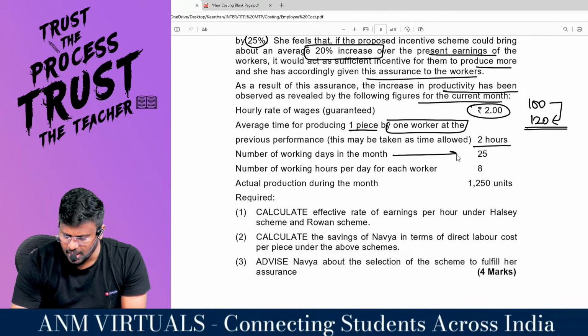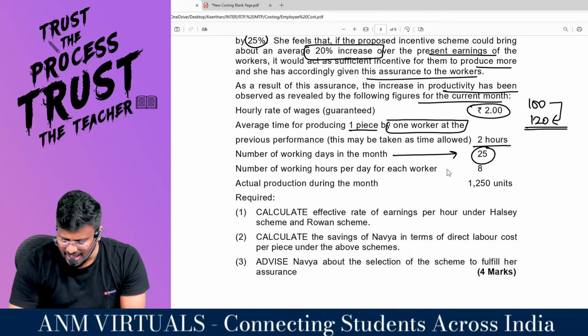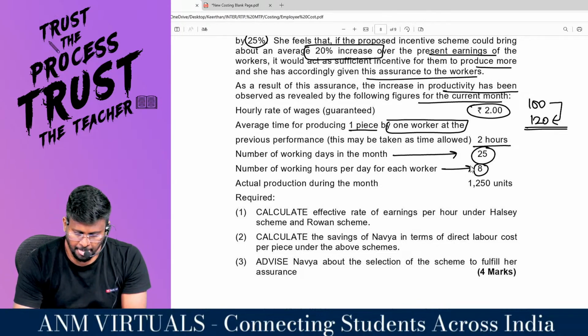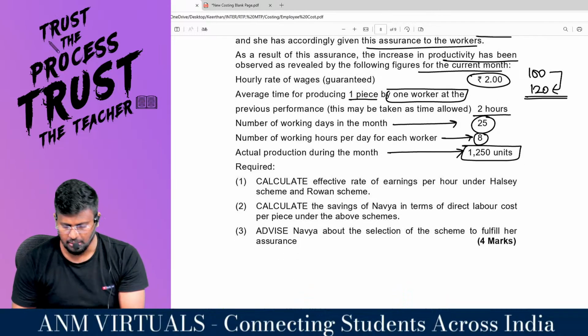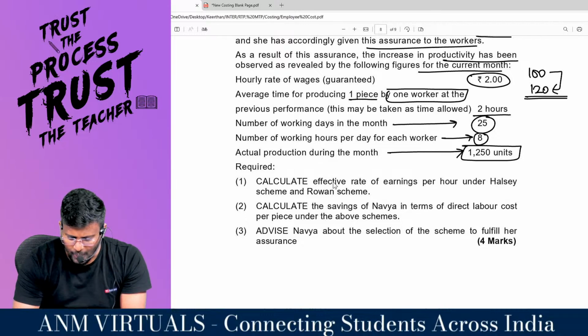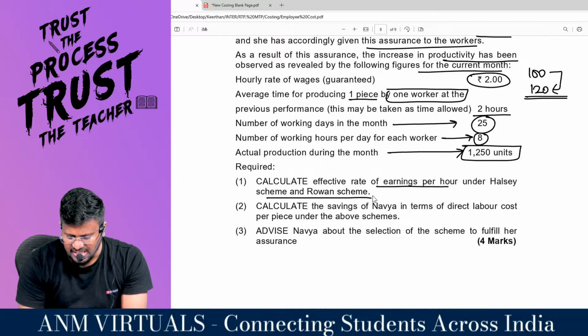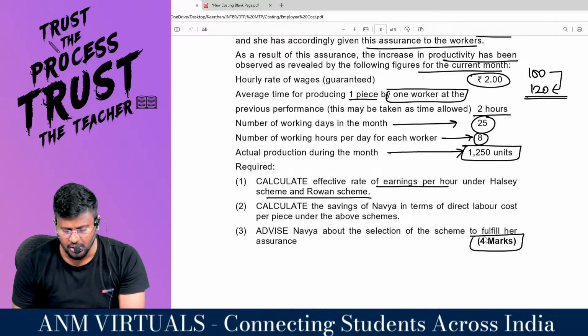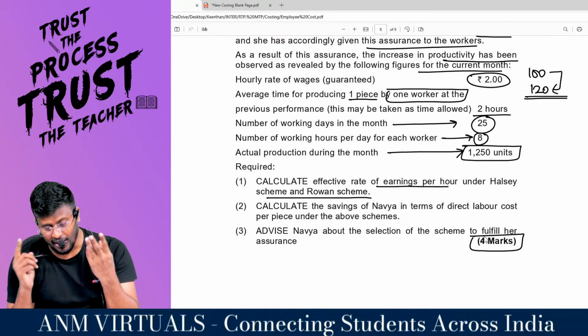Number of working days in a month is 25 days after excluding 5 days, Saturday, Sunday and all. Number of working hours per day for each worker is 8. Actual production during the month is 1250 units. Calculate effective rate of earnings per hour under the Halsey scheme and Rowan scheme. This is a 4-mark question. For 4 marks, you have to calculate as per Halsey, Rowan and effective wage rate.